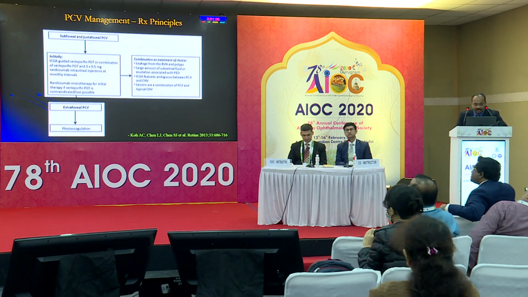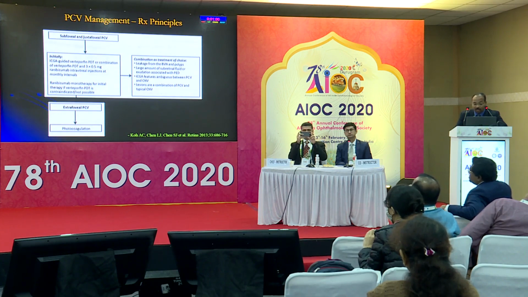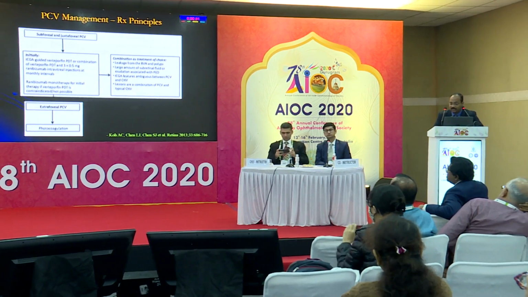The treatment principle, as given, is initial combination therapy with 3 injections, and then the combination can be followed up with ranibizumab monotherapy as indicated, if PDT is not possible again. The indications would be leakage from BV and polyps, a large amount of SRF or exudation from the PED, ICG features where you have an ambiguity of PCV and CNVM, and lesions that are a combination of PCV and typical CNVM. For extrafoveal PCV, as I said, photocoagulation is an option. You follow up with FA, ICG, and OCT performed at 3 months. If there's incomplete regression of polyps as assessed by ICGA at 3 months, you can go in with either combination or pure PDT. If there's complete regression but leakage or activity, anti-VEGF monotherapy, ranibizumab, or now, as we've seen, aflibercept.